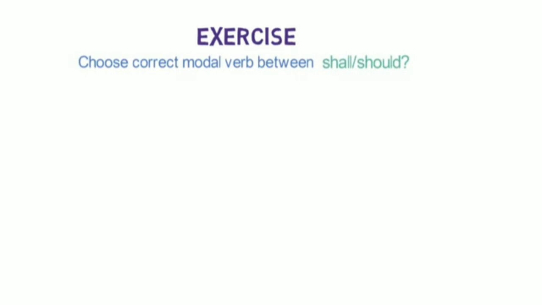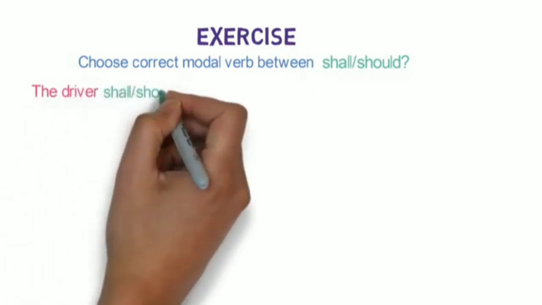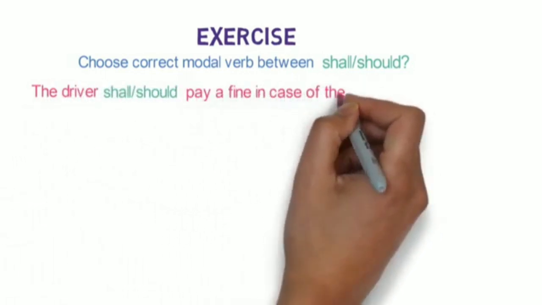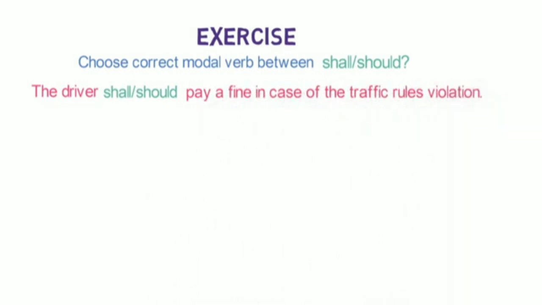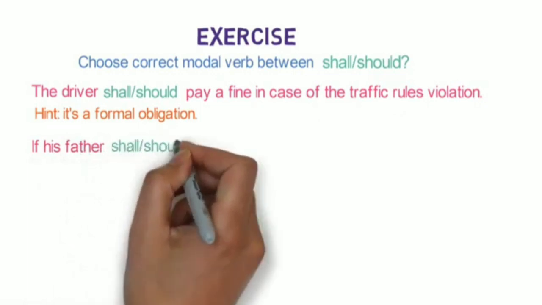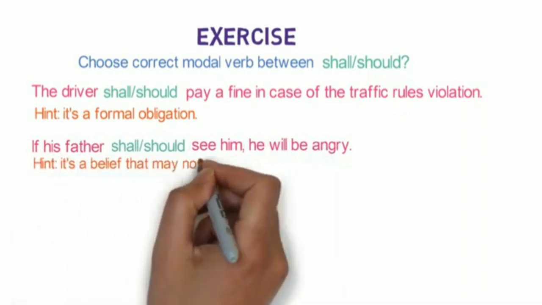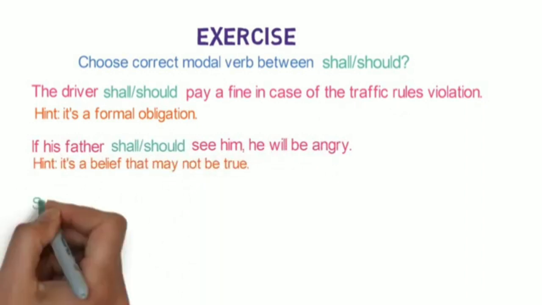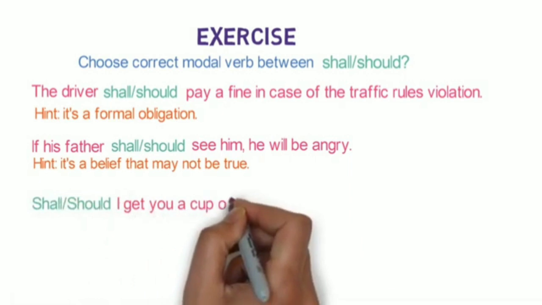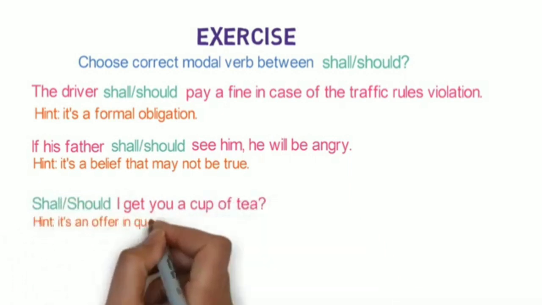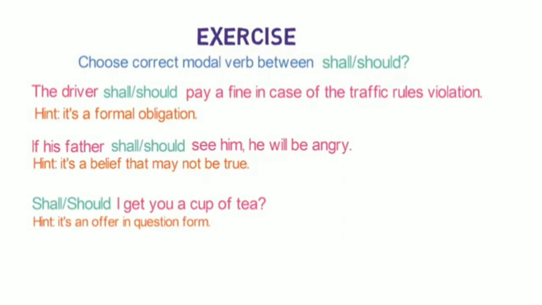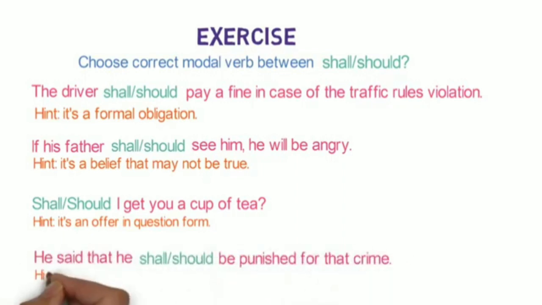The sentences are: the driver shall or should pay a fine in case of the traffic rules violation. Hint: it's a formal obligation. Number 2. If his father shall or should see him, he will be angry. Hint: it's a belief that may not be true. Number 3. Shall or should I get you a cup of tea? Hint: it's an offer in question form. Number 4. He said that he shall or should be punished for that crime. Hint: it's in indirect speech.